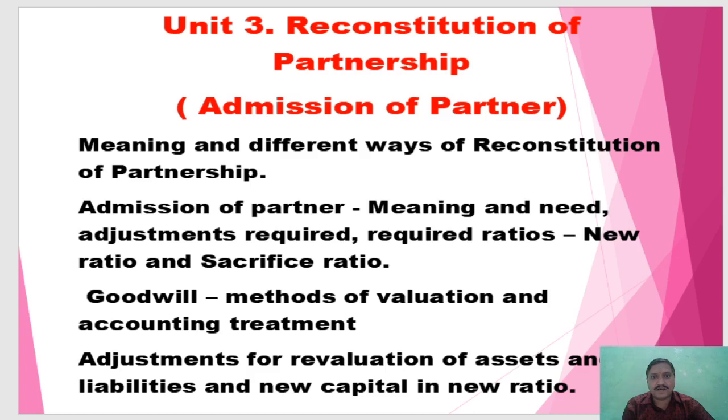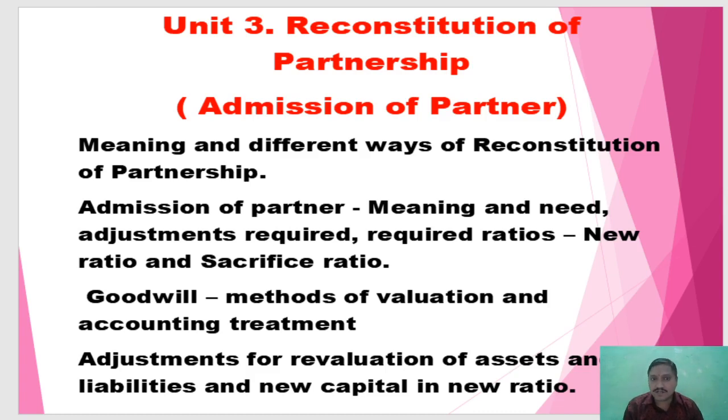In that, first, admission of partner: meaning and need, why to admit any partner, for capital purpose, for popularity purpose. Adjustments on admission of a partner, required ratios. In that, new ratio and sacrifice ratio, because old partners sacrifice their proportion after admitting a new partner, so sacrifice ratio and new ratio are also calculated.